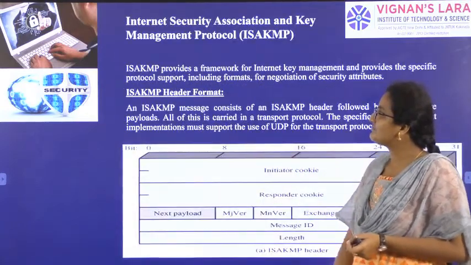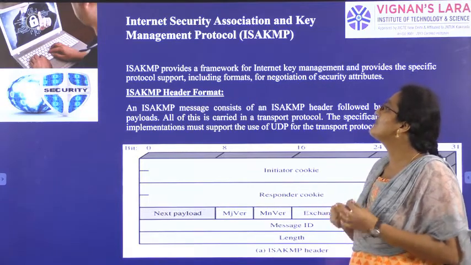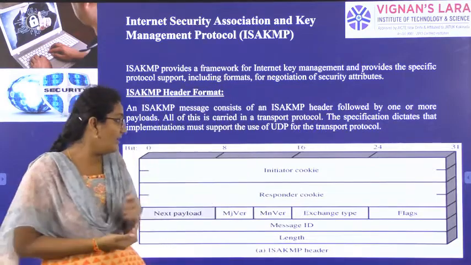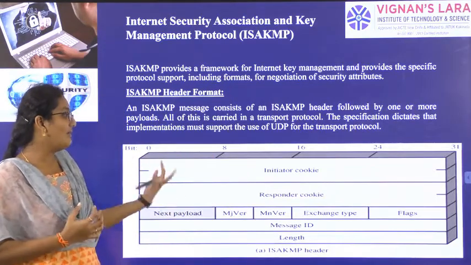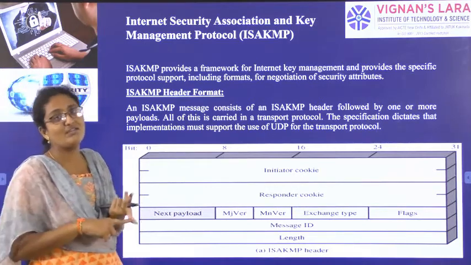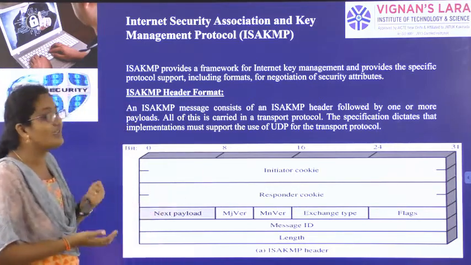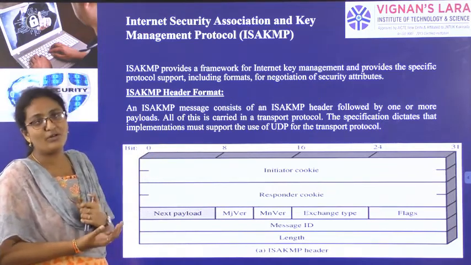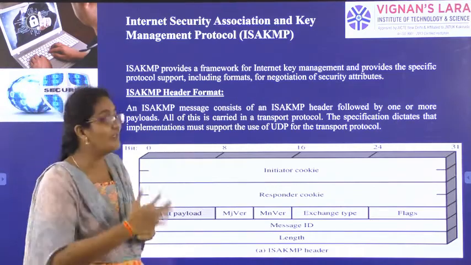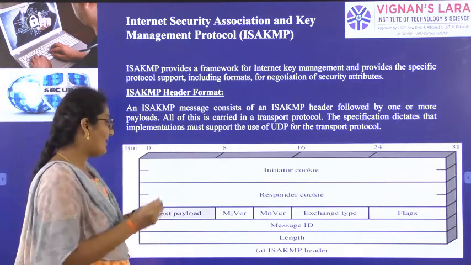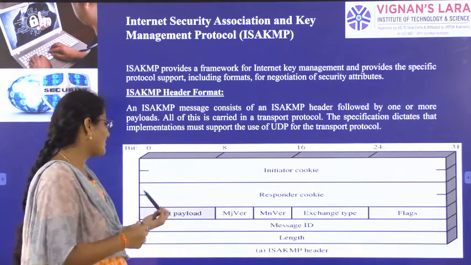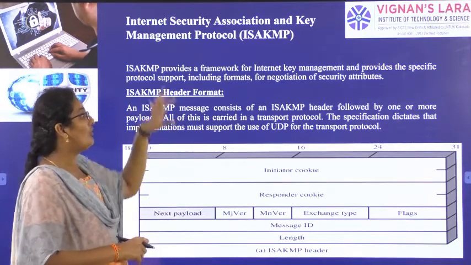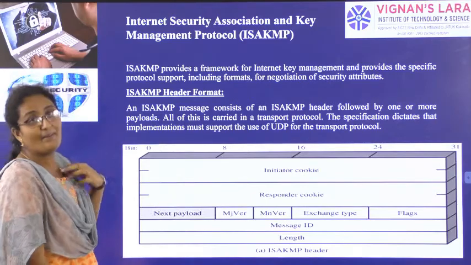Next one, ISAKMP, Internet Security Association and Key Management Protocol. It also has a structure of 32 bits, 0 to 31, divided into many fields. An important thing in this protocol is cookies. We have two types of cookies, initiator cookie and responder cookie. Initiator cookie is for the sender, responder cookie is for the receiver. Apart from this, we have major version, minor version, next payload, exchange type, flags, message ID, and length. This structure we call the ISAKMP header.